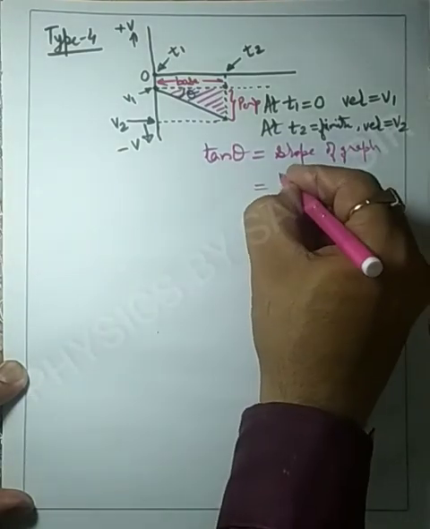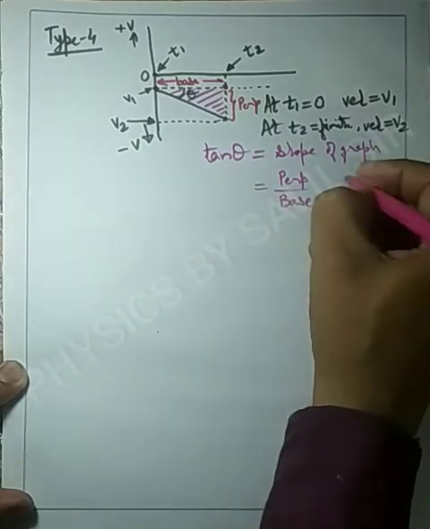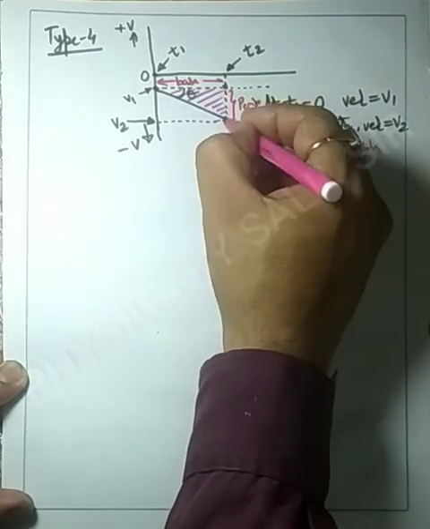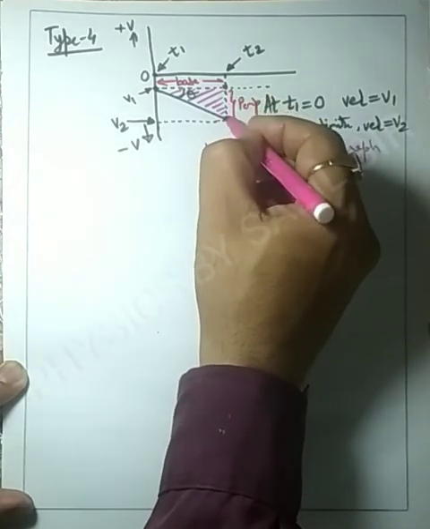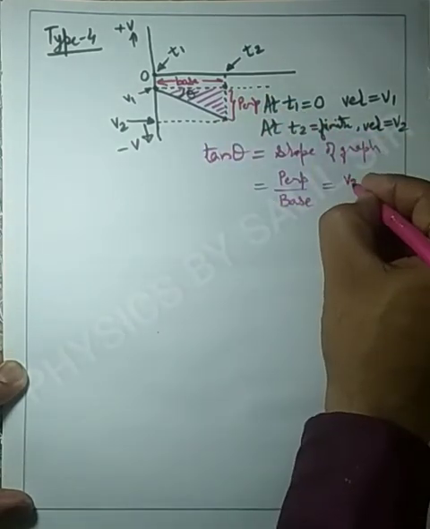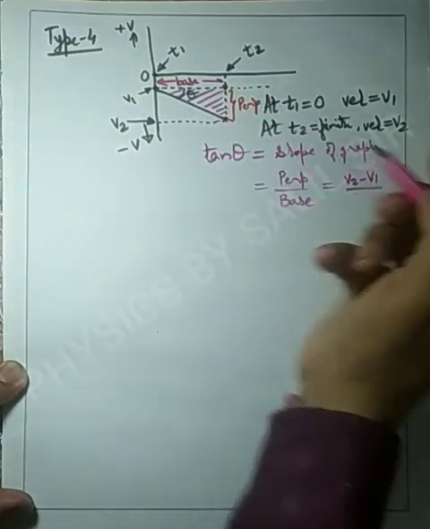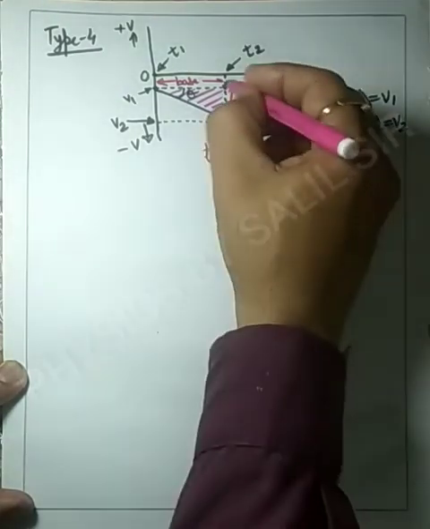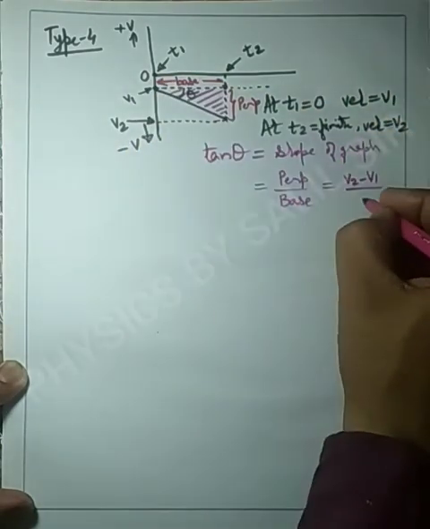We know that tan theta is equal to perpendicular upon base. Perpendicular is the difference between the initial and final velocity, so it will be v2 minus v1, and base is t2 minus t1.